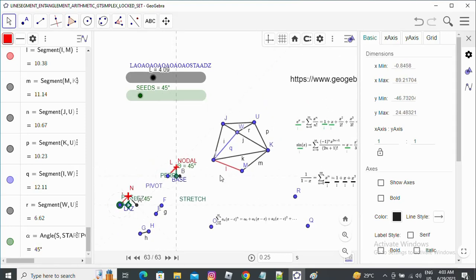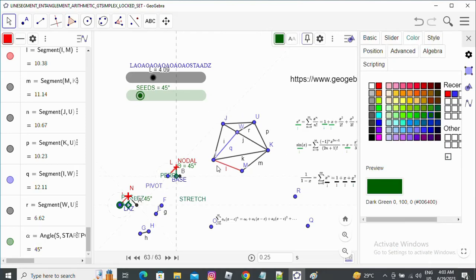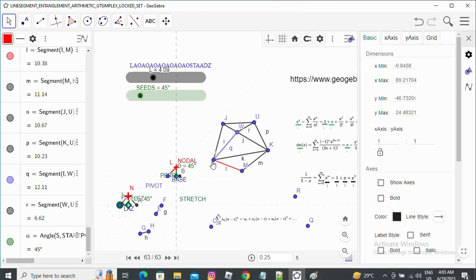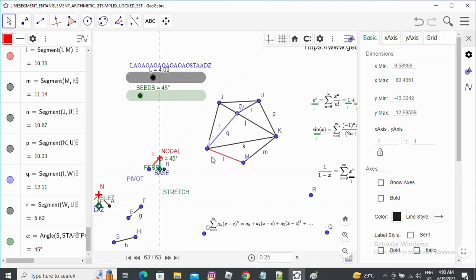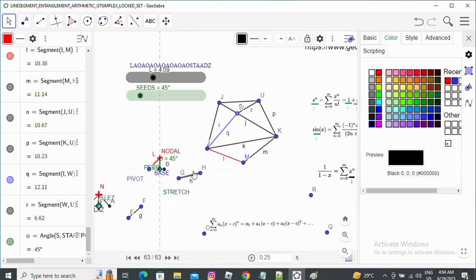And when this same kind of glued triangulation is added at any point, due to the alignment or end-to-end placement of output line segments, suppose there is another Gtsimplex of this same type, and its end point is glued here because this is the output line segment, and there is also another output line segment. Suppose this one is the output line segment of another Gtsimplex, then placing these things where a big Gtsimplex is coming with this, this whole thing will turn into a locked set.